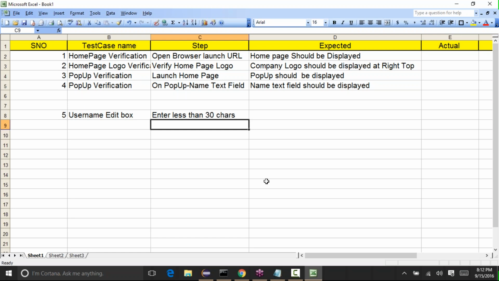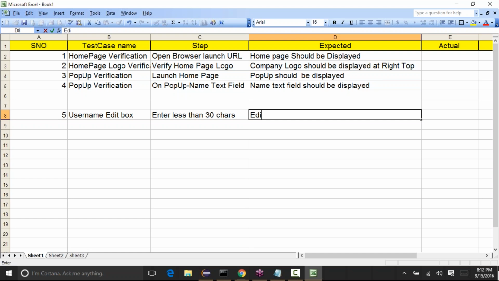That means our requirement is to check whether it should accept up to 30 characters. So in one test case, we are trying to enter less than 30 characters. That means username should accept, it should not throw any error.